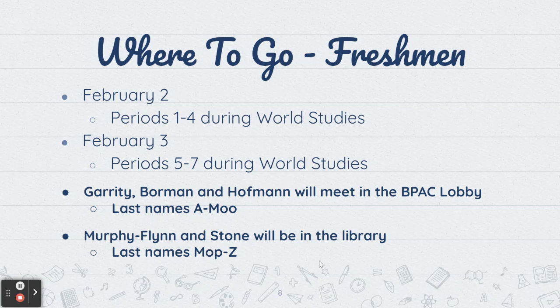Finally, freshmen, again, the counselors will be in the same location. On February 2nd, we're going to use periods 1 through 4 during your World Studies class, and February 3rd, periods 5 through 7 if you have World Studies during that time. So those are the days, times, and locations of when you're going to get a one-on-one meeting with your counselor.